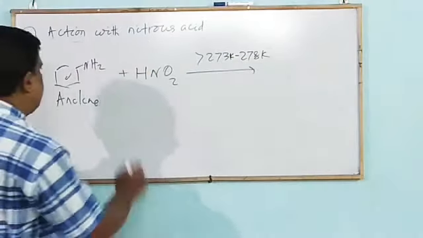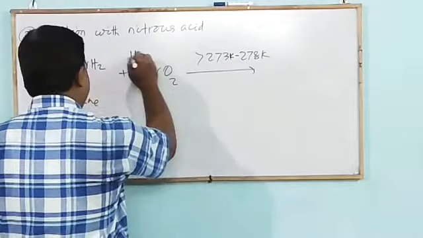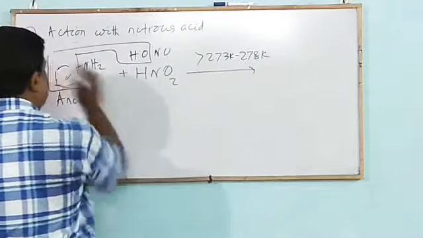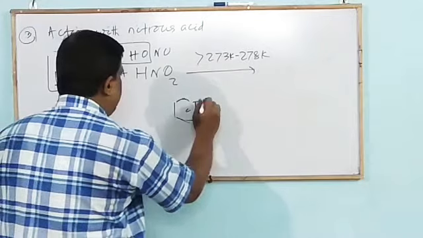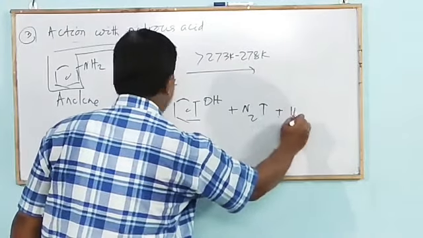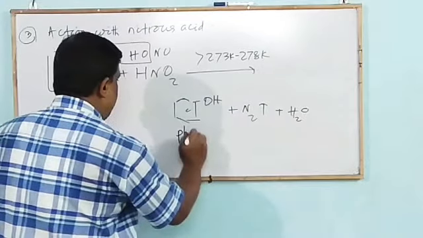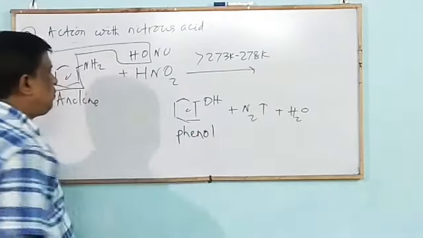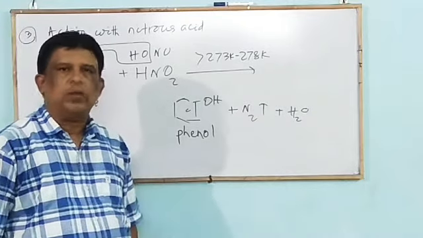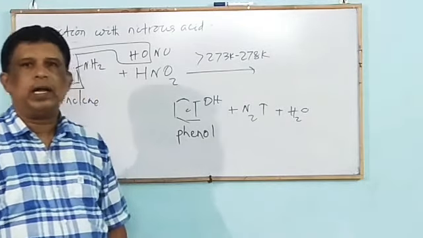Then I write HONO, to form C6H5OH, phenol, plus N2 plus H2O. Phenol is formed. It is all about the reaction of primary aliphatic and aromatic amines.